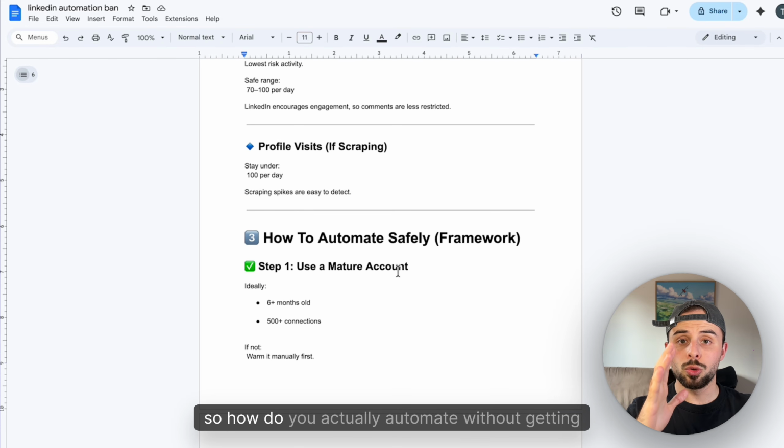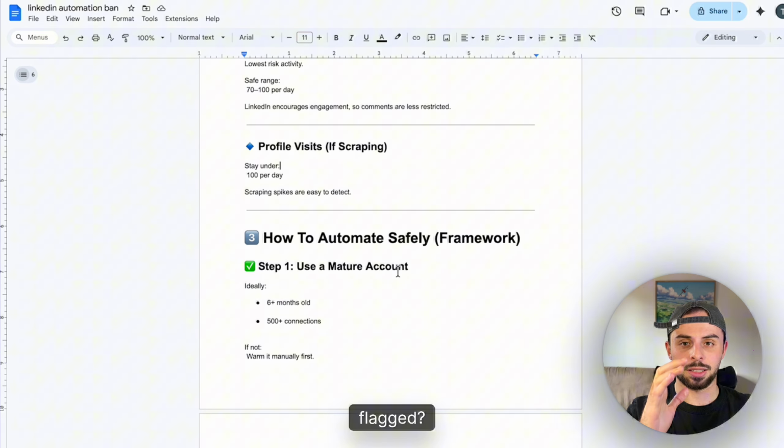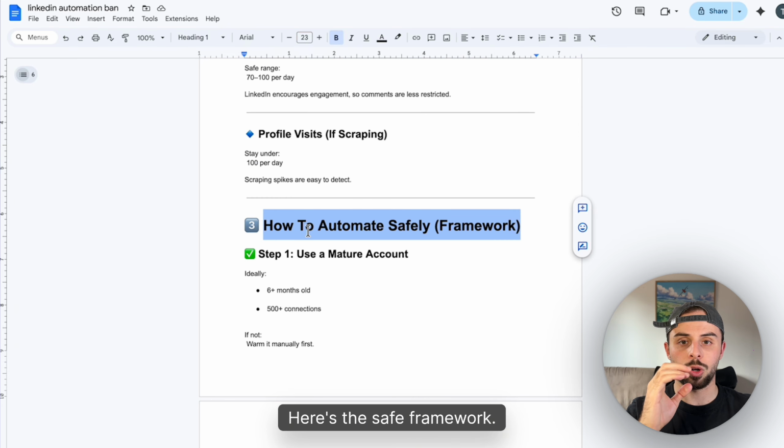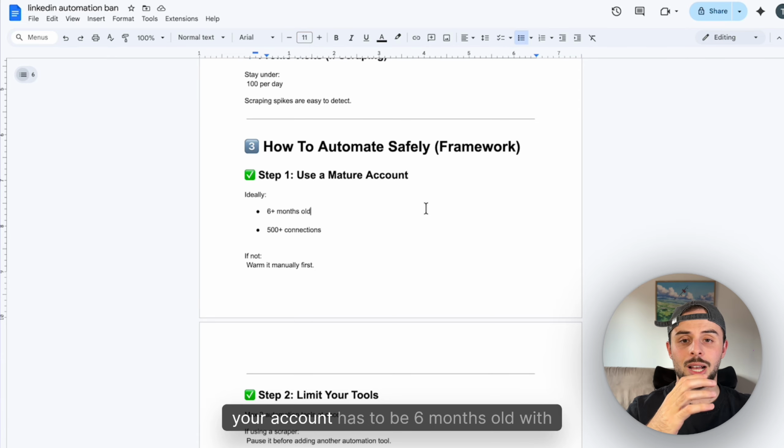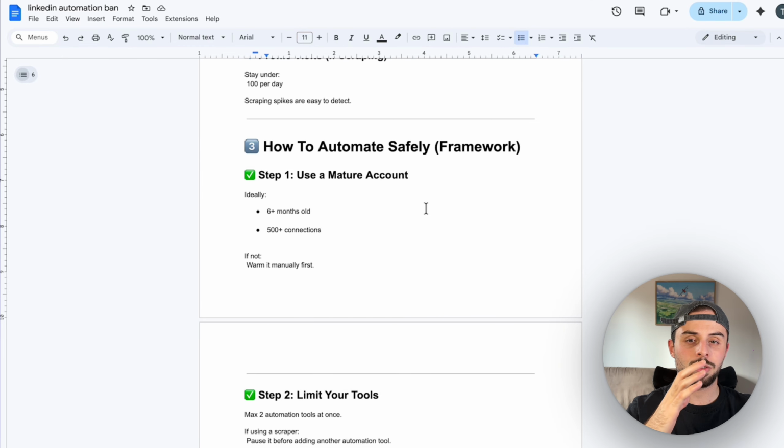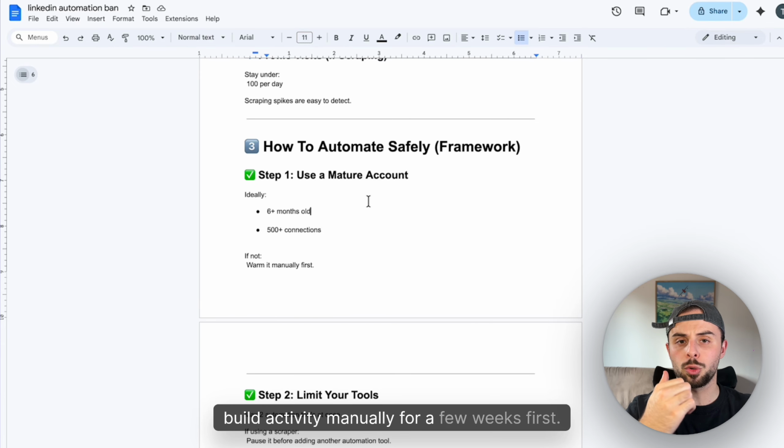Alright, so how do you actually automate without getting flagged? Here's the safe framework. Step 1 is to use a mature account. Ideally, your account should be 6 months old with 500 plus connections. If it's new, build activity manually for a few weeks first.